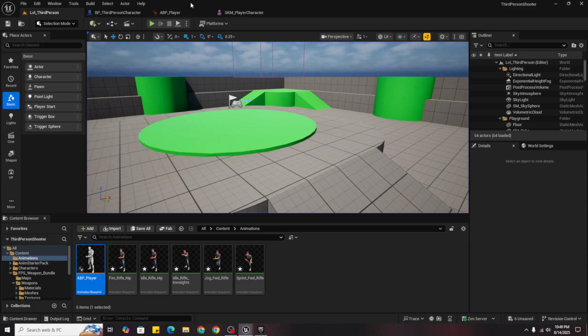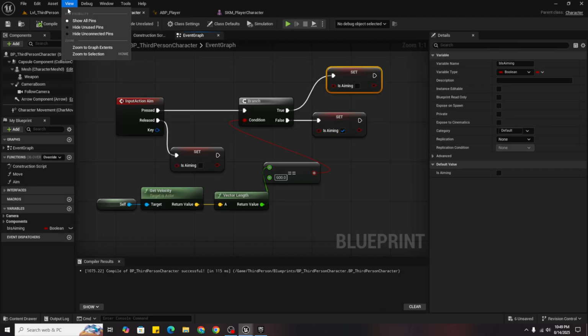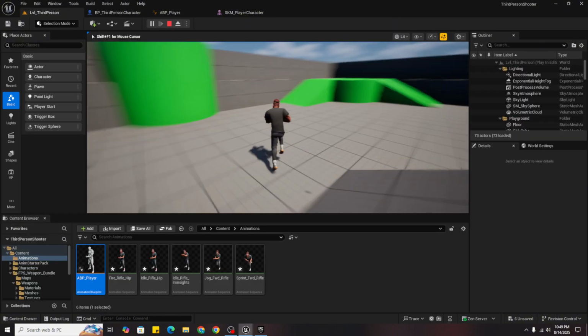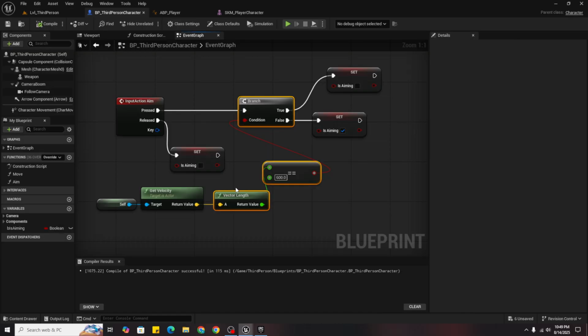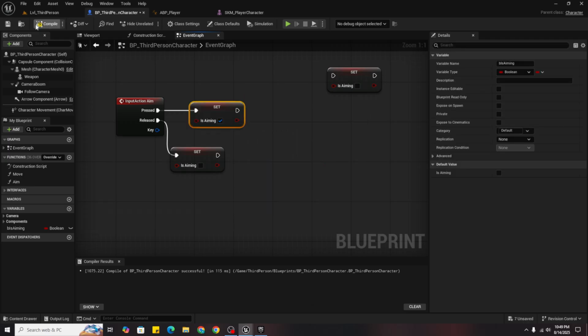So I can do this like this. Never mind, it's not working, so just remove it. So now we want it to zoom the camera.